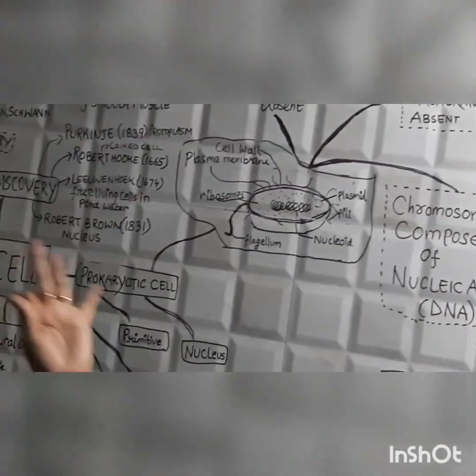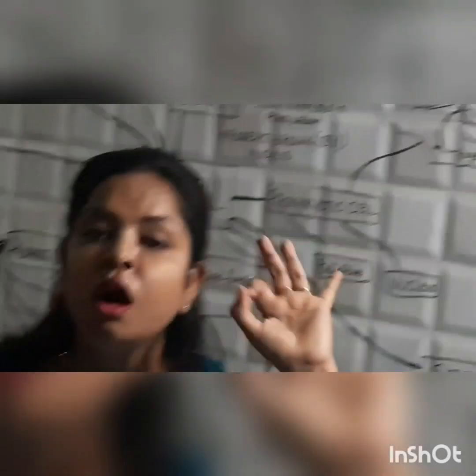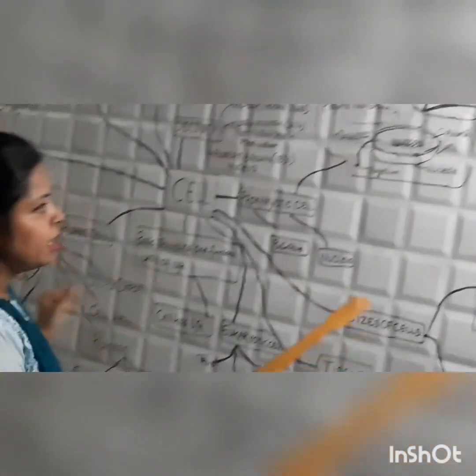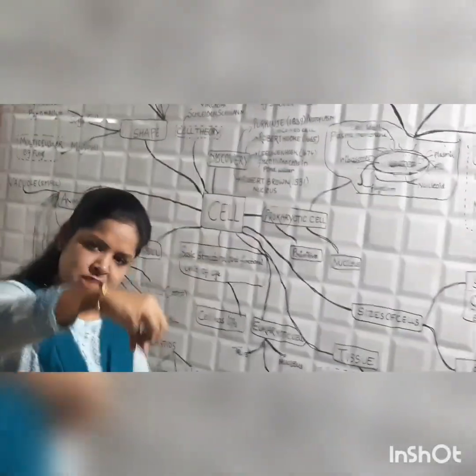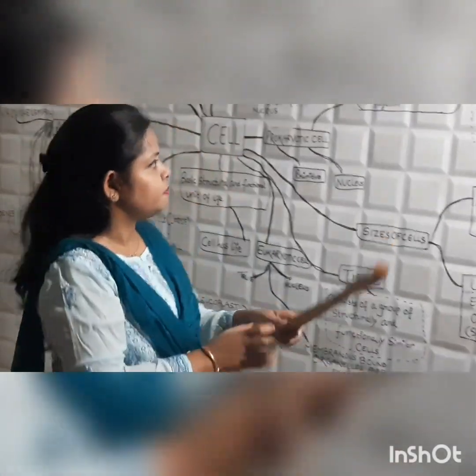Remember, students, there are 3 Cs for plasmid: closed, covalent, circular. Triple C. Plasmid is a closed, covalent, circular DNA. Now, you can see pili. This is known as pili. Pili helps in adhering to other cells or substances.